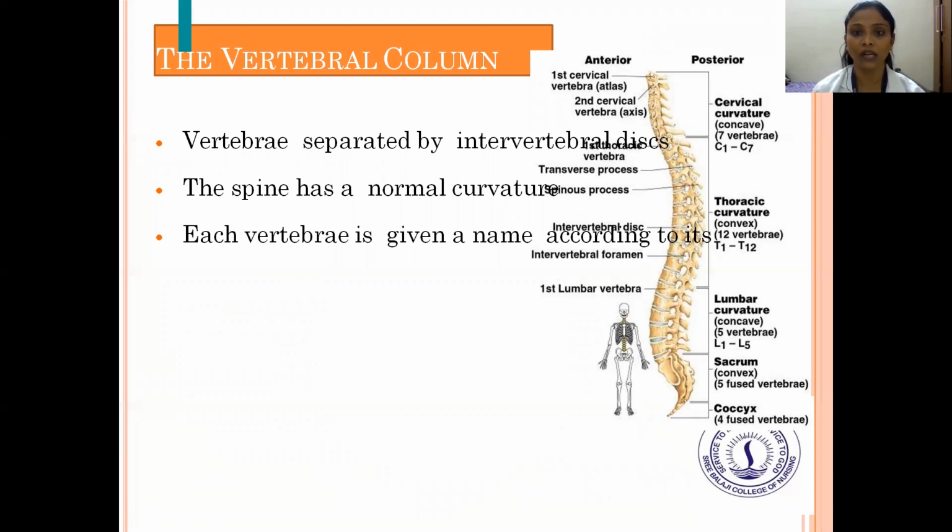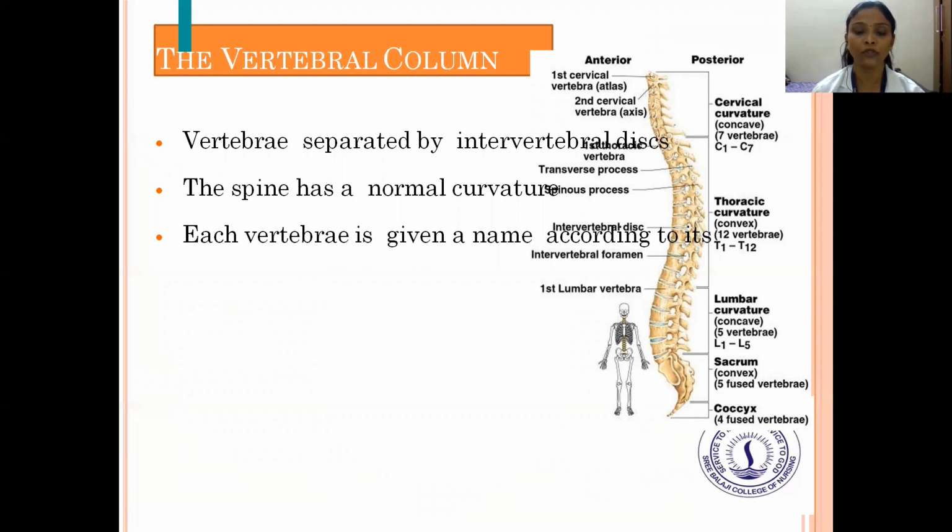So the first is called the first cervical vertebra, that is the atlas. The second cervical vertebra is called the axis, and then the thoracic vertebra, transverse process, spinous process, and then intervertebral disc, intervertebral foramen, and first lumbar.